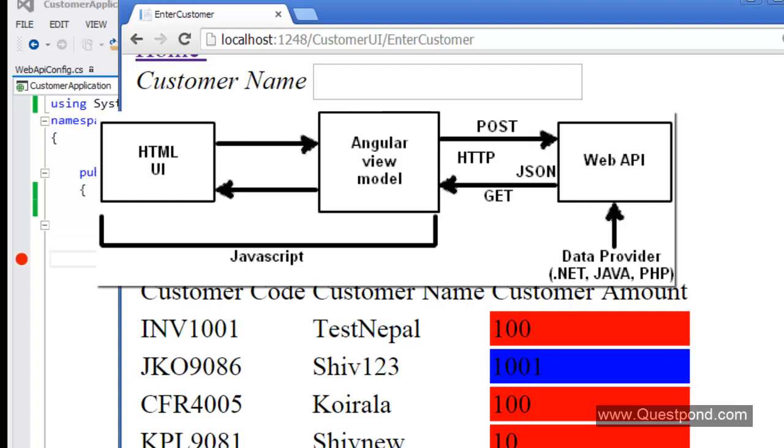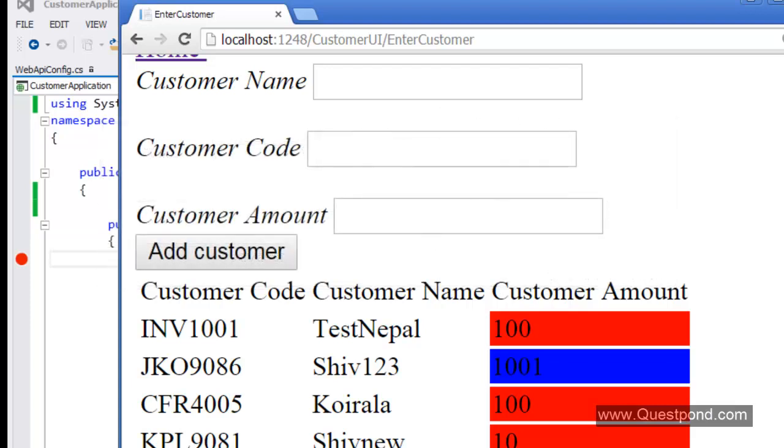Now, the beauty of this whole architecture is, it does not matter what kind of data provider you will have at the backend. At the backend, you can have data provider in .NET. At the backend, you can have data provider in Java or PHP. But the client-side JavaScript will talk only using JSON, and the data provider will respect HTTP protocol. He will use smartly those accept headers to send proper data type.